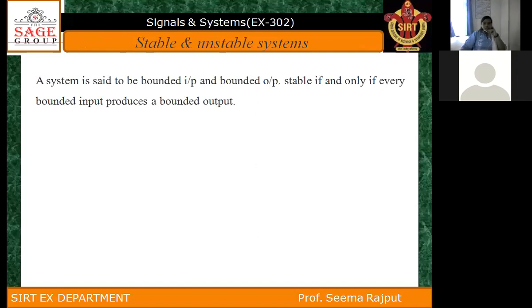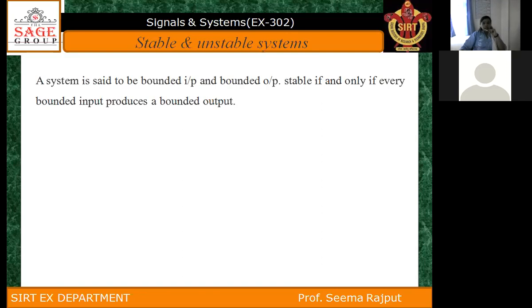And the last one is stable and unstable systems. A system is said to be bounded input bounded output stable if and only if every bounded input produces a bounded output. So what is bounded?